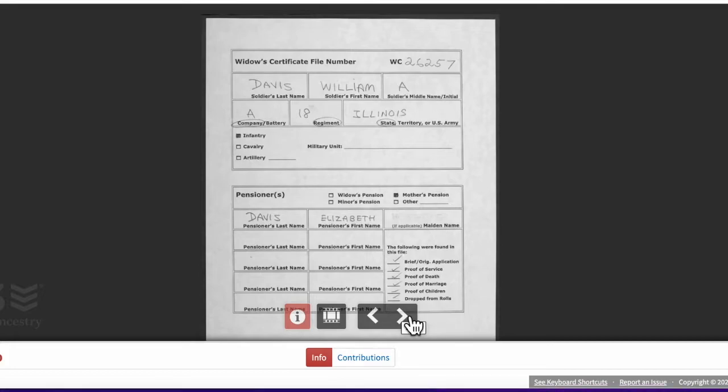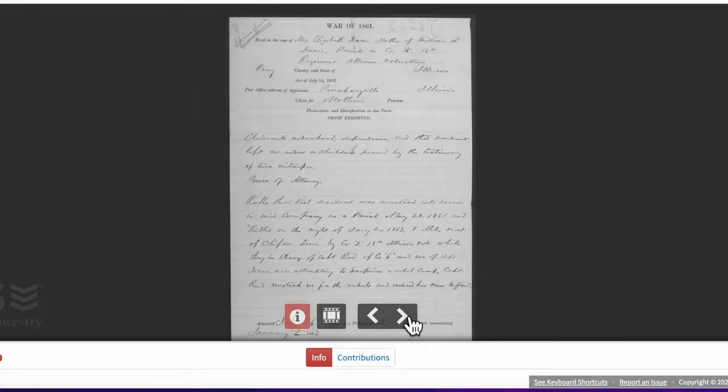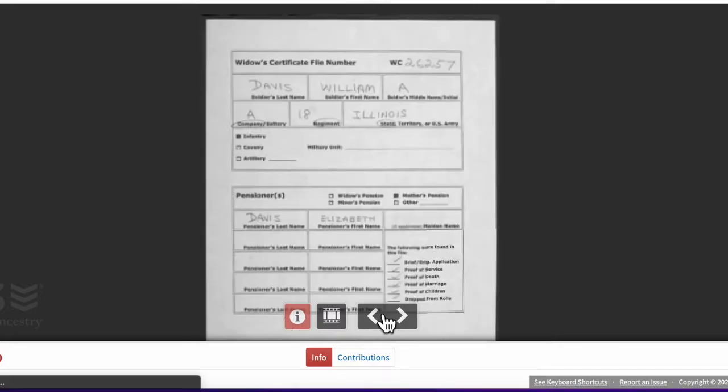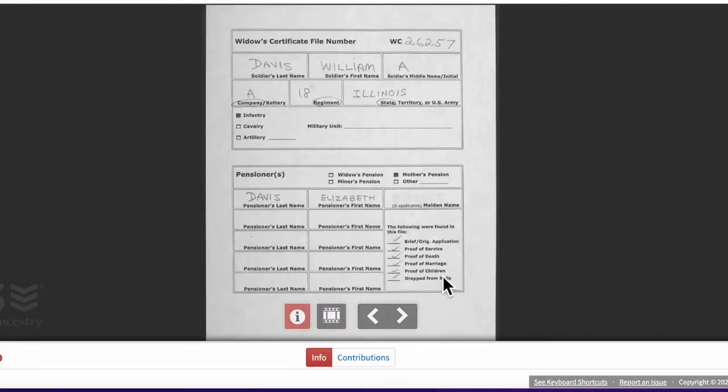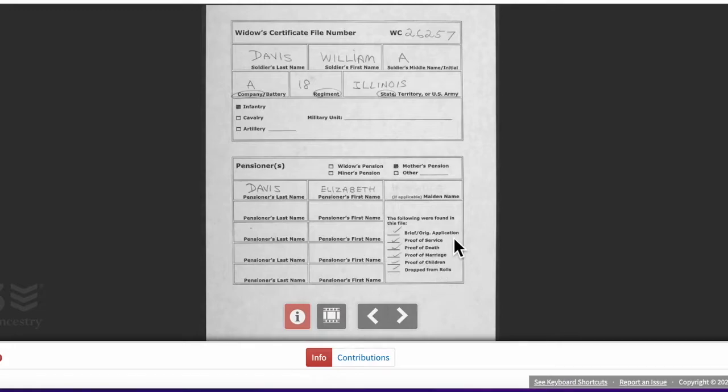All right, now I've got to check and see if that Elizabeth Davis is the one I'm looking for as well. So I'm going to click on my arrows, and let me show you one thing. I'm going to go back for a second. The following information is in the file: the original application, the proof of service, the proof of death, the proof of marriage, proof of children, and dropped from rolls.